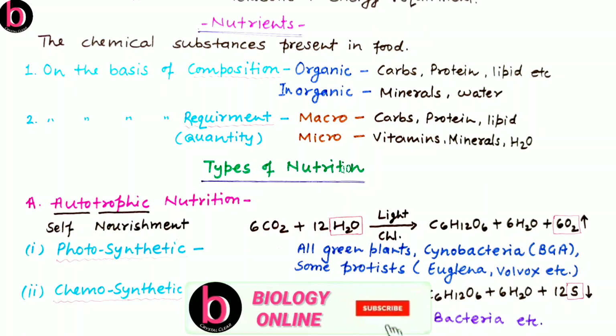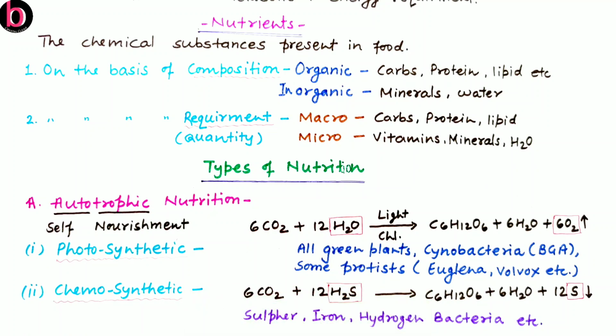Next is types of nutrition, that is, by which mode an organism takes its food. On that basis we may categorize organisms into three: the first is autotrophic, the second is heterotrophic, while the third is mixotrophic mode of nutrition. We will discuss each one by one. First is autotrophic nutrition.